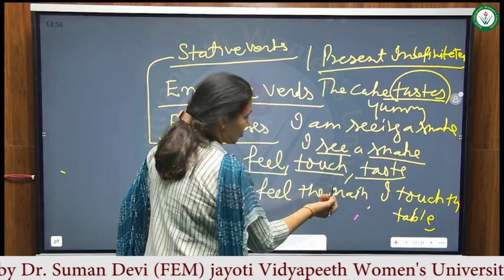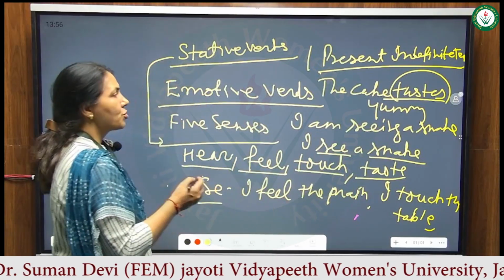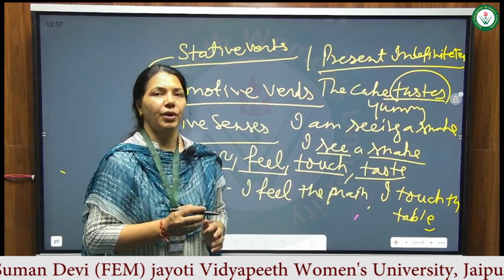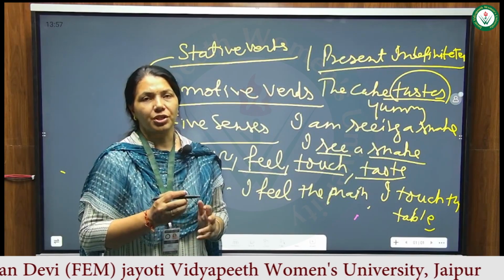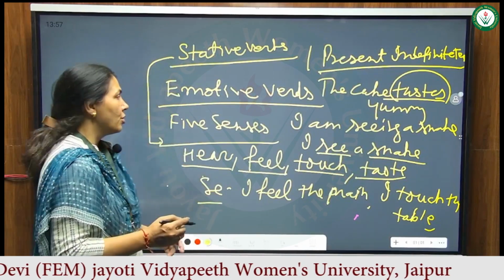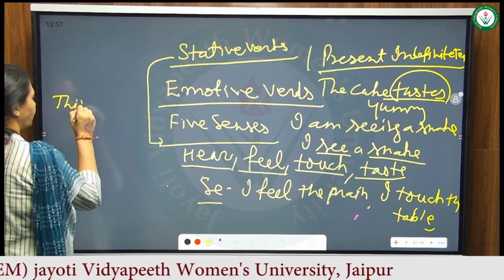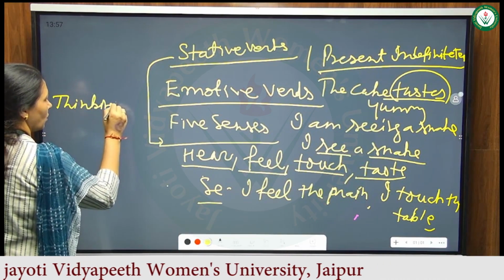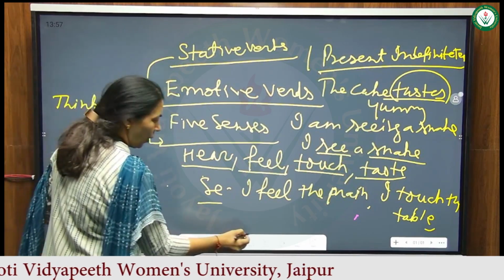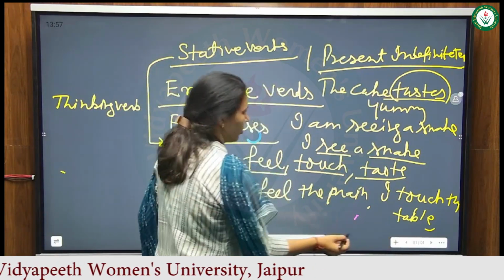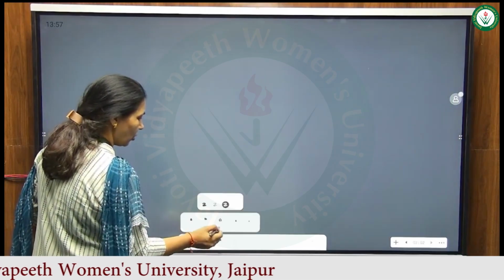Same is the case when we talk about thinking verbs, which you can also call imaginative verbs.